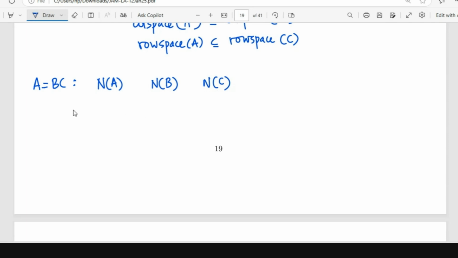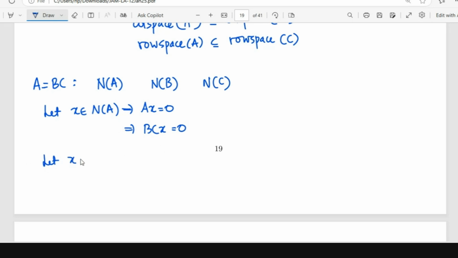What is the relation? If I take any element X in null space of A, it means AX is equal to 0. It means BCX is equal to 0. And then what can we tell? We cannot conclude anything from here. You have to take the other way around.